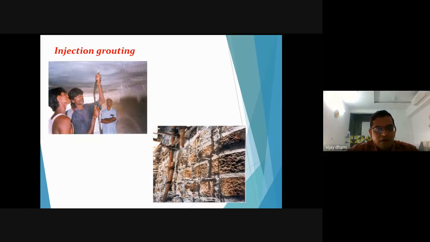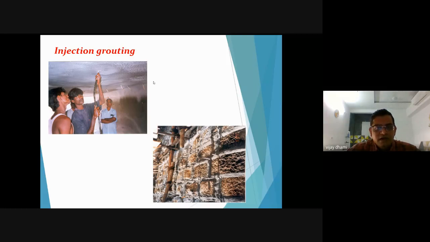This is the injection grouting. When your structure is cracked or it is porous, if your slab is porous, or if your column beam structure is cracked due to any reasons, due to shear cracks, due to failure in concrete, or if your concrete is poor, then also you will find cracking in the beam members or the column members.